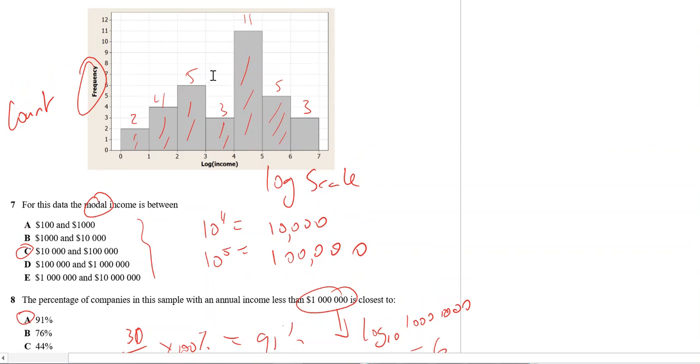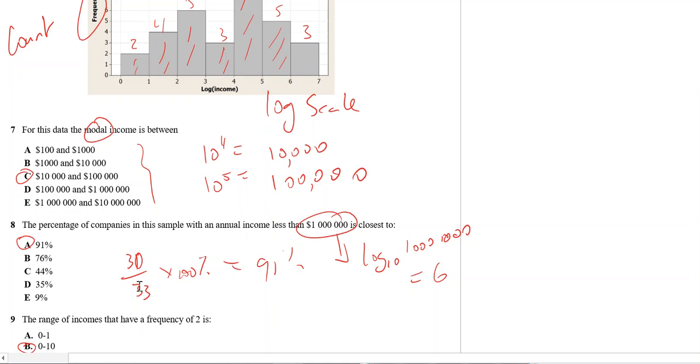I've counted the frequency of each bar. So when you add them together, you should get 30. Okay, and the final bar takes up 3, so the total is 33. So 30 out of 33 times 100% gives you 91%, which is A.